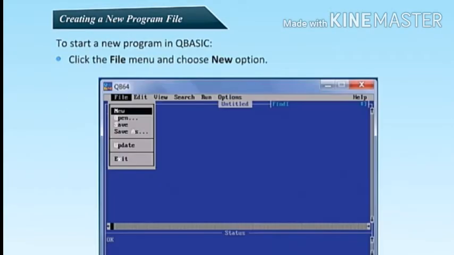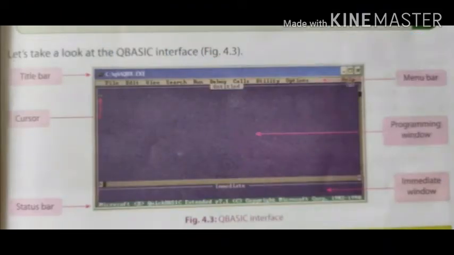Creating a new program file. To start a new program in QBasic, click the File menu and choose the New option, or press Alt+F for the File menu and then N to select New program. A new QBasic window opens up. Title bar: the title bar displays the name of the application. On the right hand side you can see the minimize, maximize and close buttons.